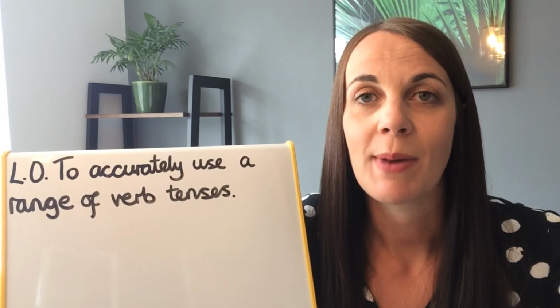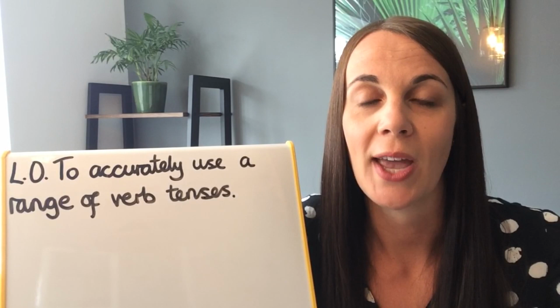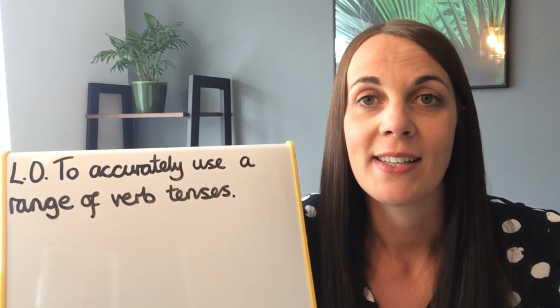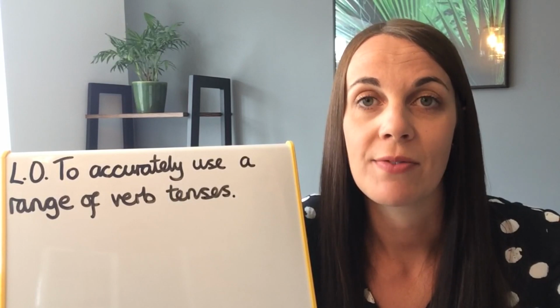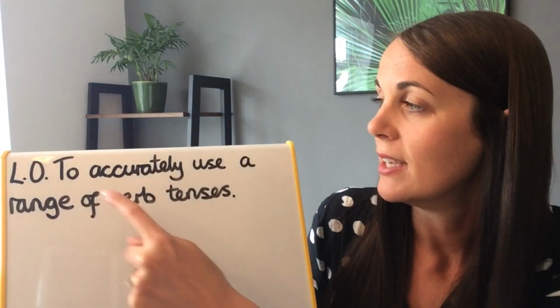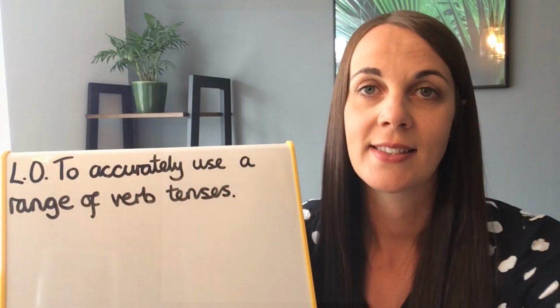I hope you enjoyed Mr. Powell's writing lesson last week. We've really enjoyed reading your diary entries in Roll as August. This week, our writing lesson will be looking at writing a letter with more of a grammar focus this week, looking at tenses. And our learning objective will be to accurately use a range of verb tenses.